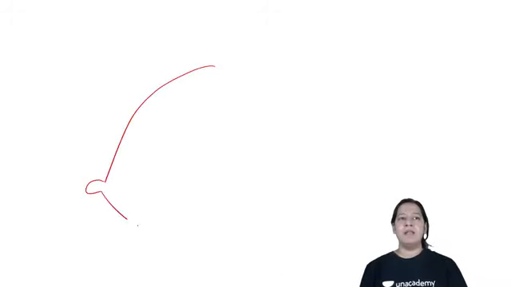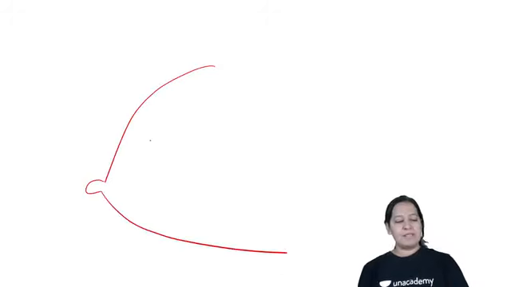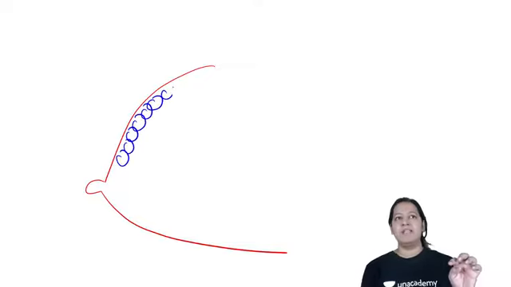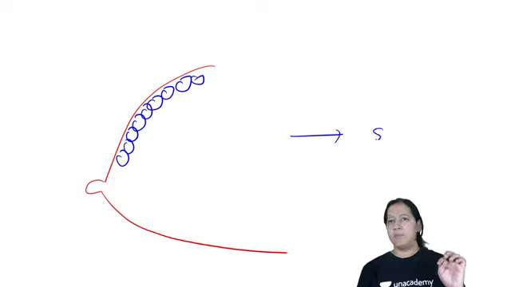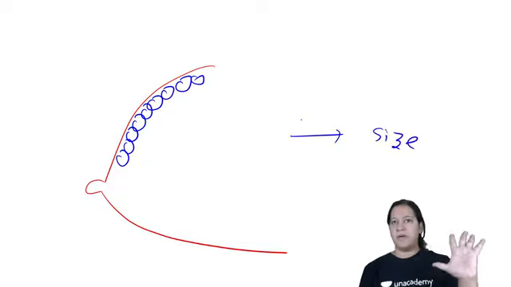Let me draw. This is a female breast, this is the nipple. The female breast is made up of cells, and it has a normal size because of the normal number of cells.